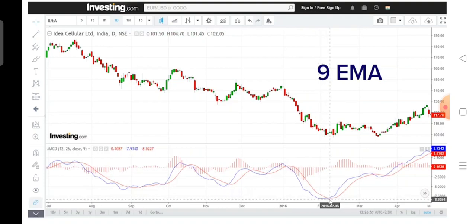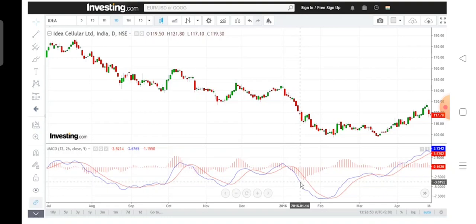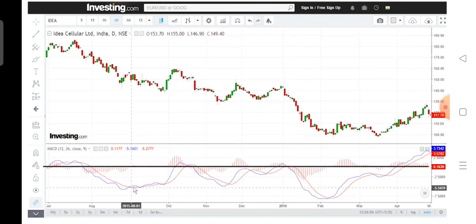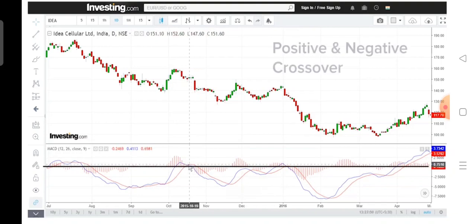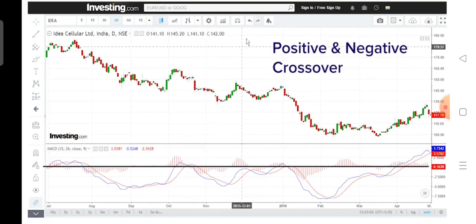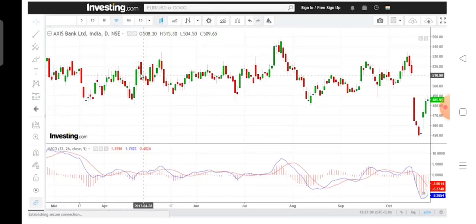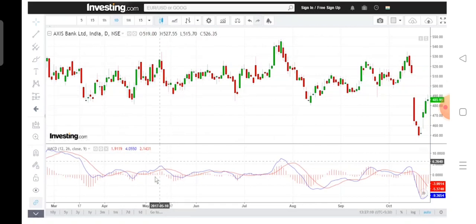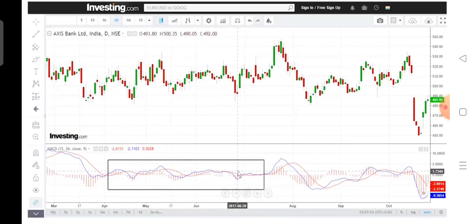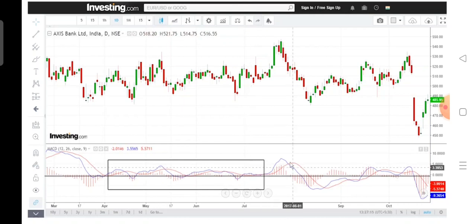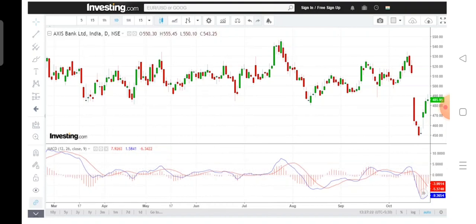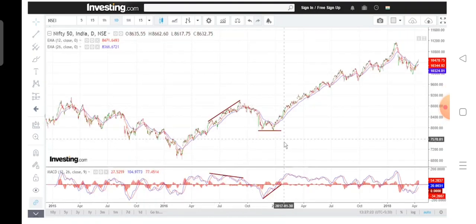So you have learned two ways of using the MACD. First, based on the line going above or below zero, and the second one is the positive and negative crossover. One more point I would like to mention: if the market is not going anywhere, then you would find that MACD and the moving average also are to and froing the zero line quite frequently. So in those situations, you don't get into the crossover trades. So now let us focus on the third way of trading an MACD.